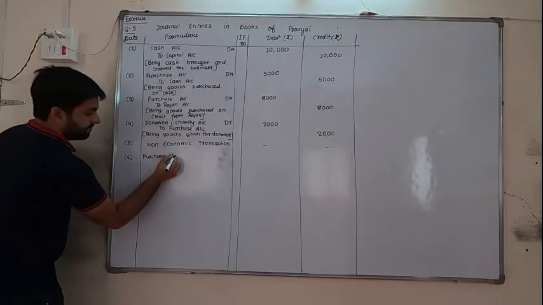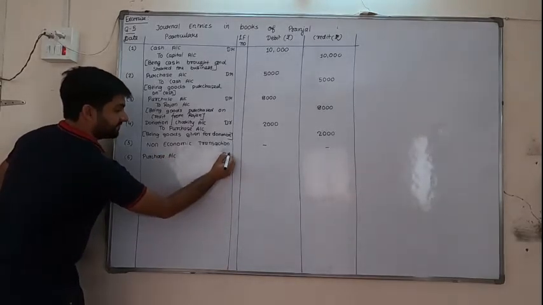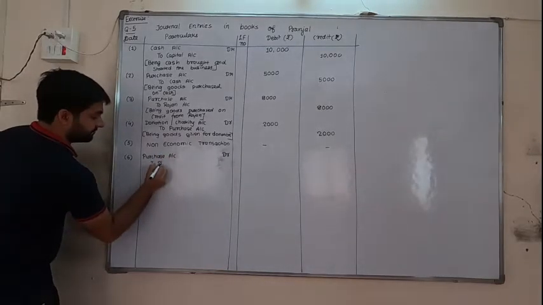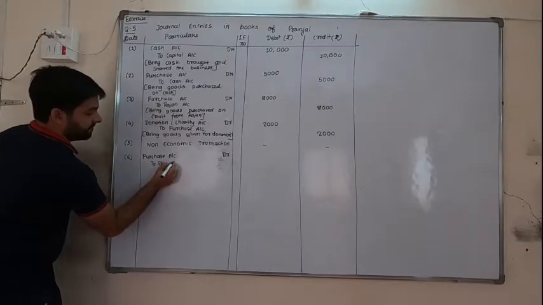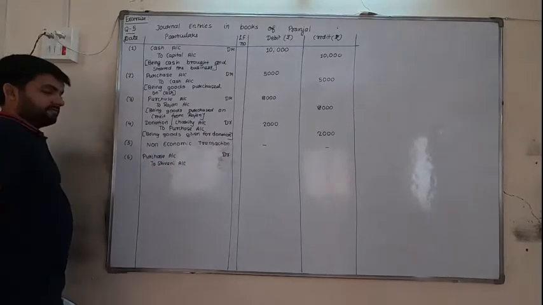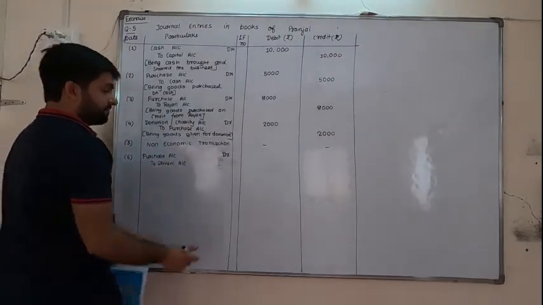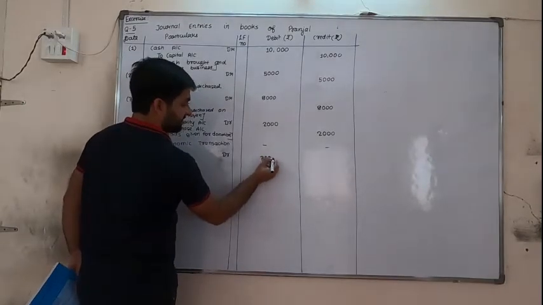Purchase account debit to Shivani account, and the amount you can see from the previous transaction, that is 3000.